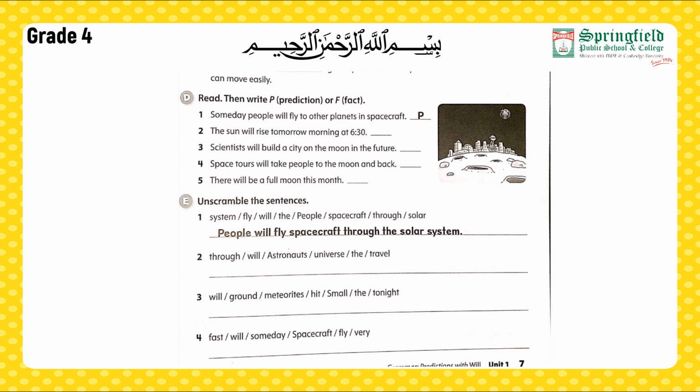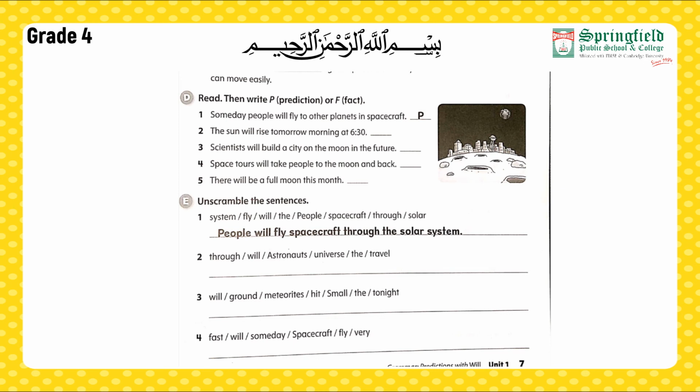Read. Then write P, prediction, or F, fact. Here we know what a fact is. A fact is something that is a general truth, whereas predictions are not facts. They are something that we are predicting, something that we are guessing. The first one is done for us. Someday people will fly to other planets in spacecraft. This is a prediction.